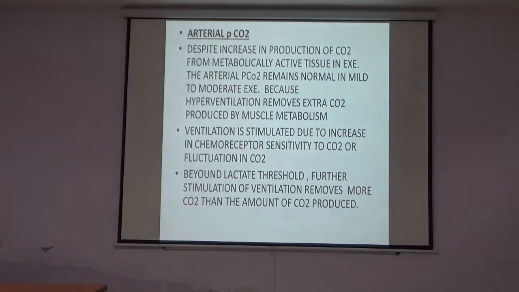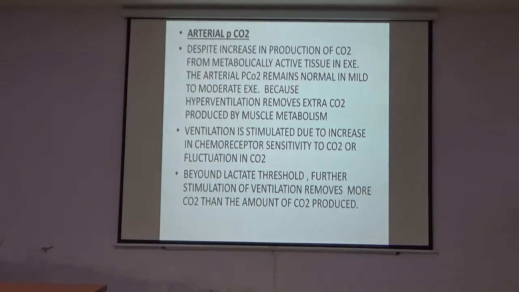Arterial partial pressure of CO2, despite the increase in the production of CO2. Like the continuous utilization of O2, there is continuous production of CO2 from metabolically active tissue. In exercise, the arterial partial pressure of CO2 remains normal in mild to moderate exercise because hyperventilation removes the extra CO2 produced by muscle metabolism. Ventilation is stimulated due to the increase in chemoreceptor sensitivity.